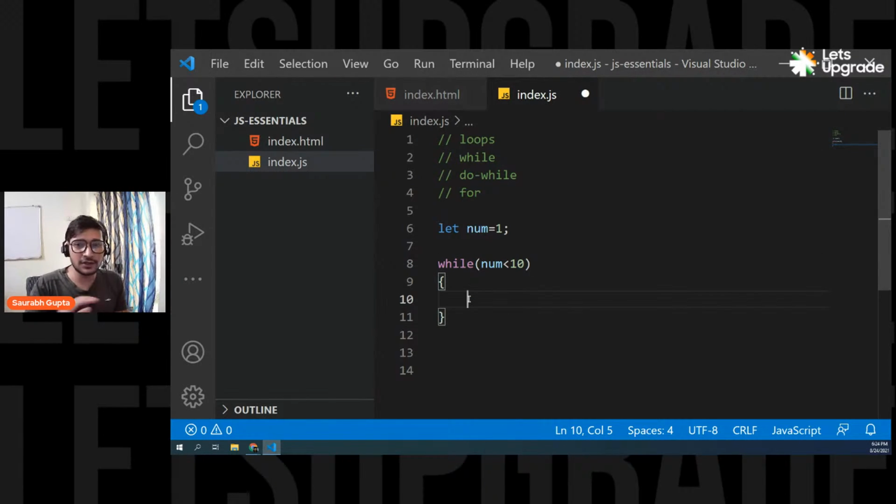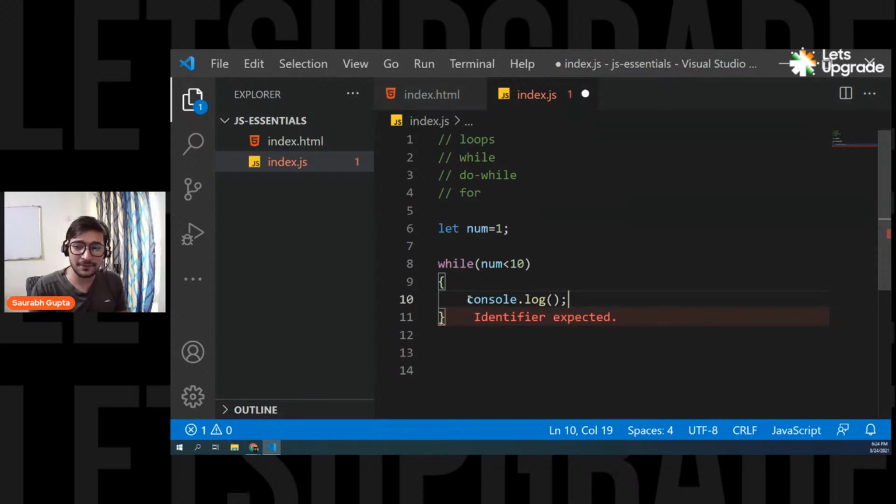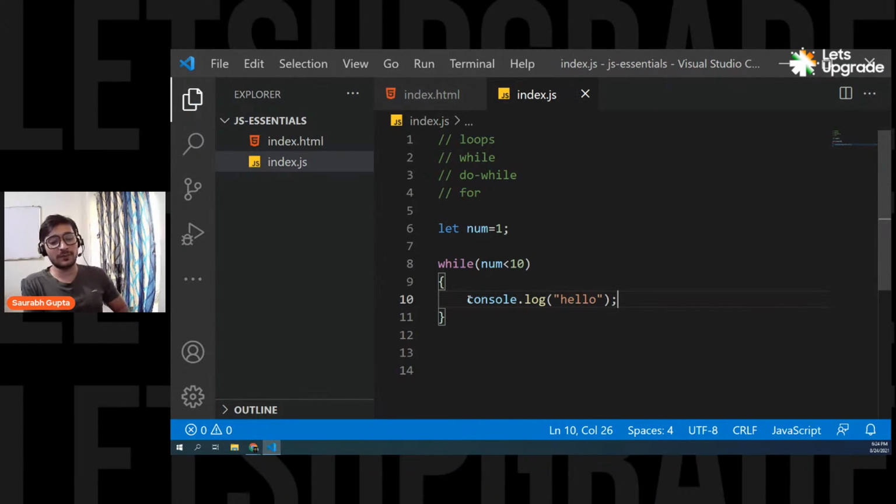And now let's say this is some kind of really important spaceship code: console.log hello. Really important confidential code, console.log hello. And that's it. We are done. See all the components, right? All the normal components: while, then you have your condition, and then you have your code. Now here, before executing this in the browser, let's try to execute this in our minds. num is 1. Perfect. We have a variable called num, and the value of the variable is 1. Simple.